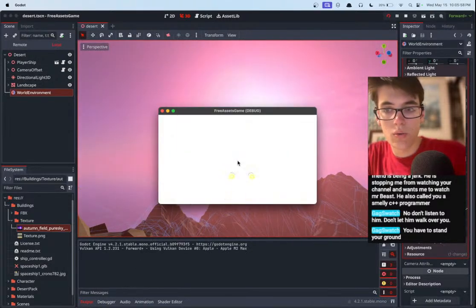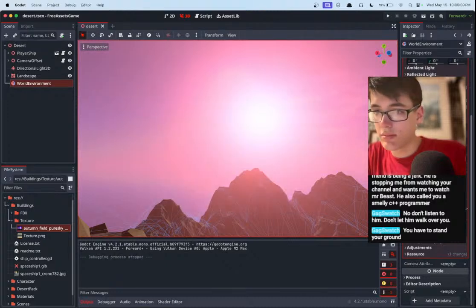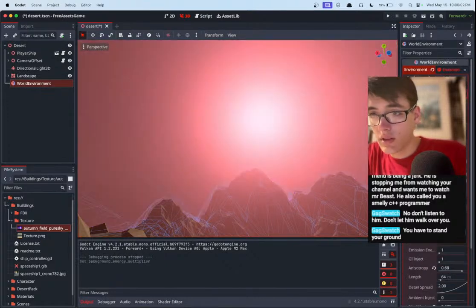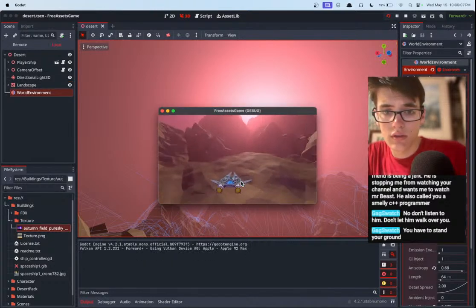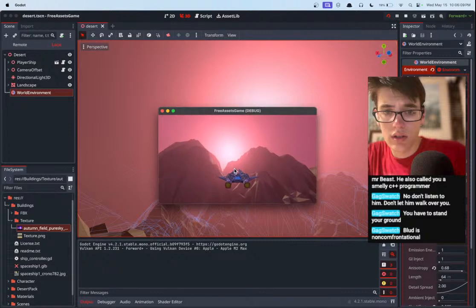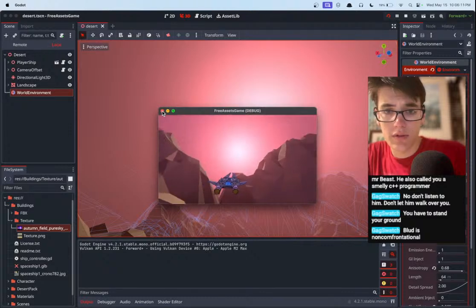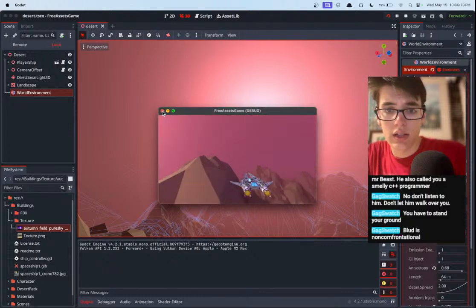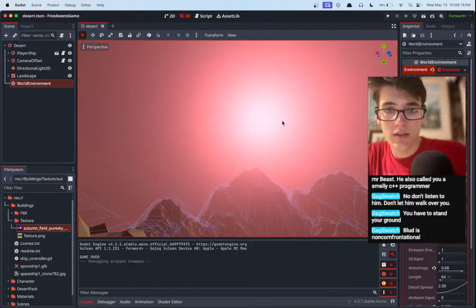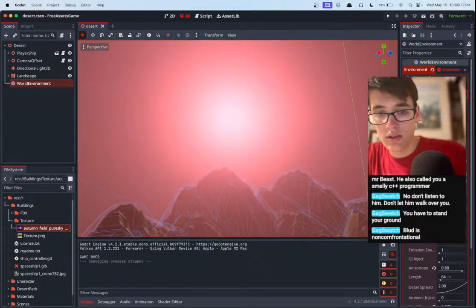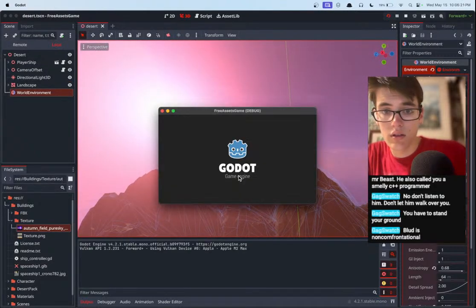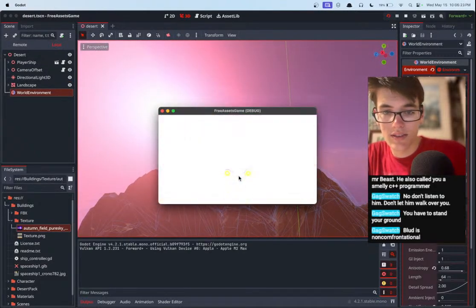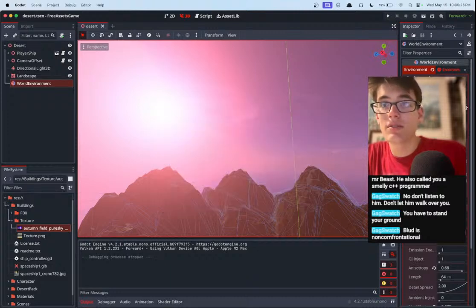Let's take a look. Oh wow, okay, it is much too bright in play mode. Interesting. Yeah, so it looks much different in play mode versus what we have in the editor. Much different.